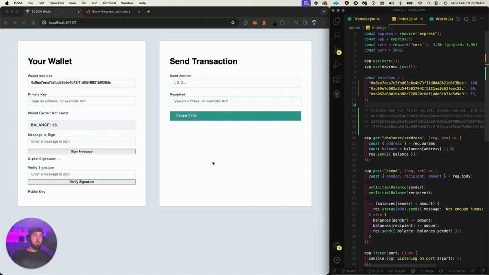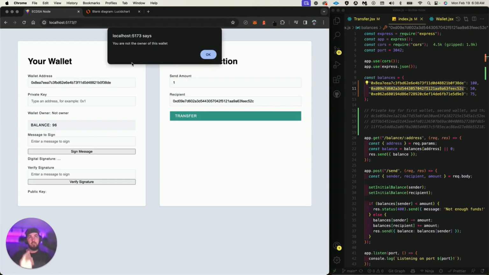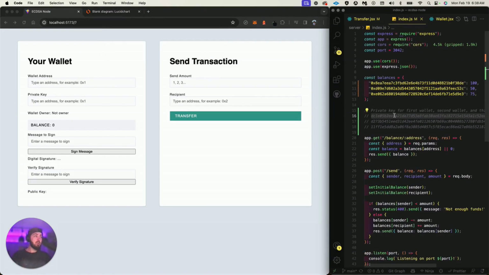Now, if I want to send a transaction, let's choose a second address. So here's the recipient address. You can see at the end it's 52C, just a different address, and this one's 8DE. If I want to try to send an amount, I get an error here saying you are not the owner of the wallet, so I can't do the transaction. But if I pull in the private key and paste it in, boom.